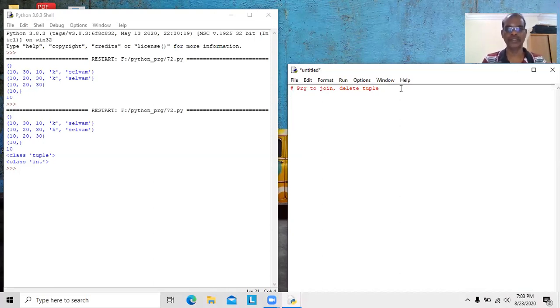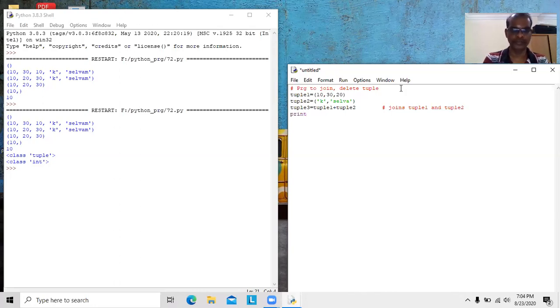So consider we need two tuples. Tuple 1 equal to some values: 10, 30, 20. Tuple 2 equal to, again some values. I want to join these two tuples. So tuple 3 equal to tuple 1 plus tuple 2. It is possible. It joins tuple 1 and tuple 2.